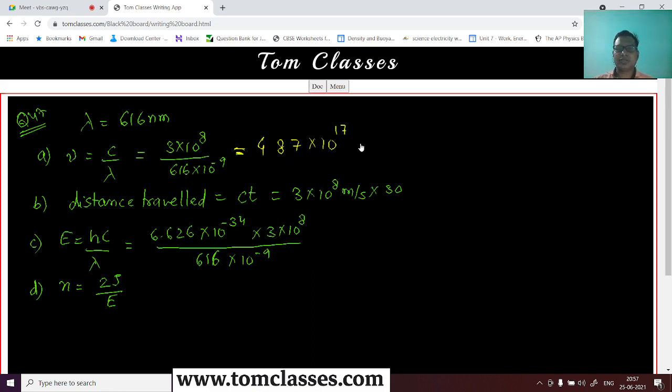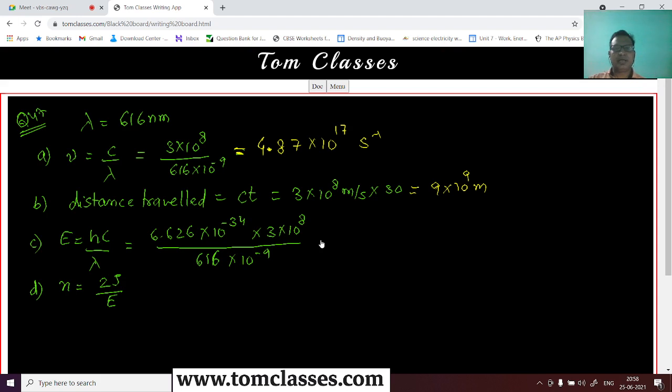Okay, so this is meter per second divided by meter, that is per second. Or you can say this is in hertz, right? Okay, 4.87 into 10 to power 17. Now the distance is going to be 9 into 10 to power 9 meter. That much distance it would have covered.